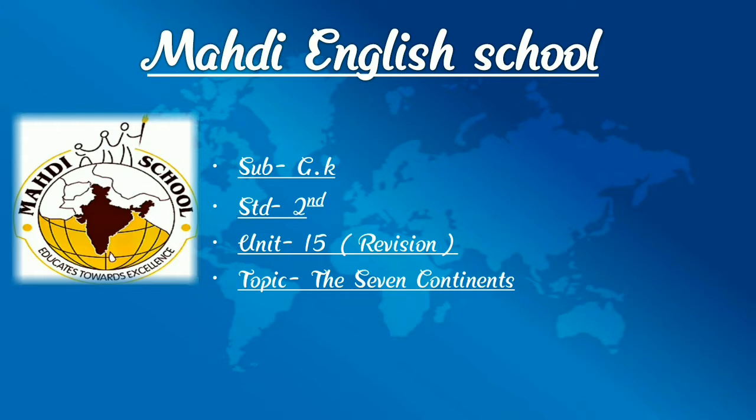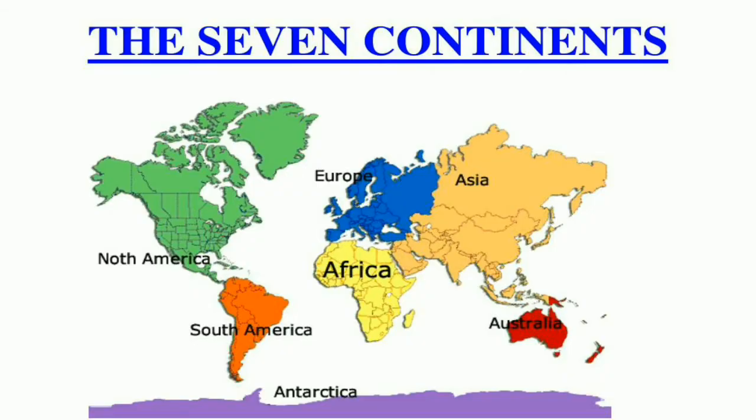Students, today we are going to learn GK unit number 15, the 7 continents revision. The Earth's surface consists of 7 very large areas of land entirely or almost entirely surrounded by the ocean, and they are called continents.